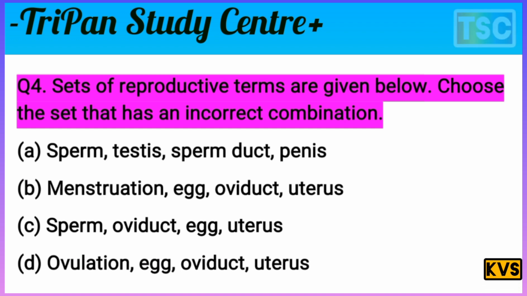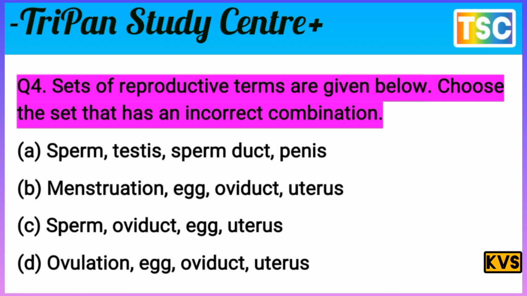The first option is sperm, produced by the testis, then the sperm duct and the penis. So penis, sperm duct, testis, which produces sperm, is the right combination. This is a correct statement.